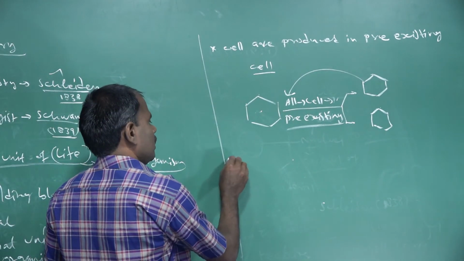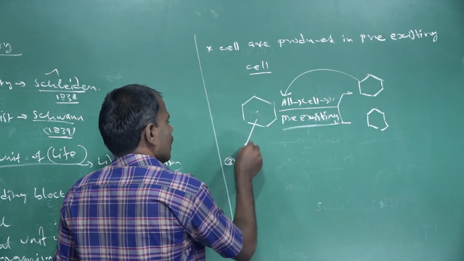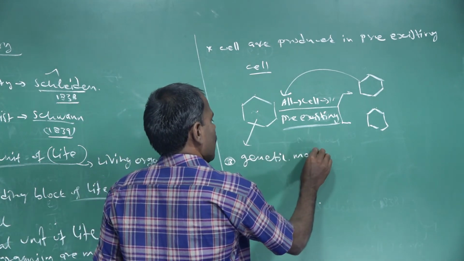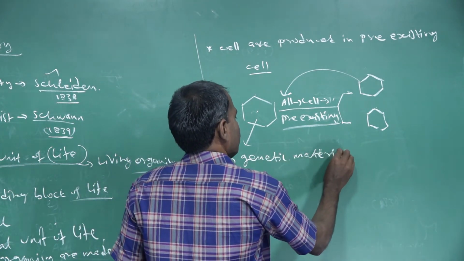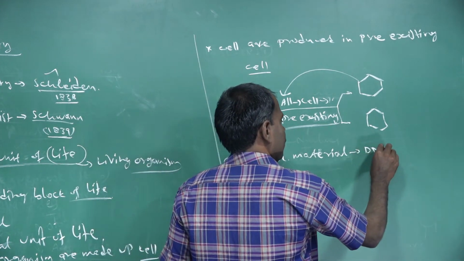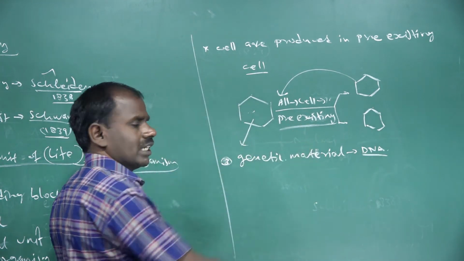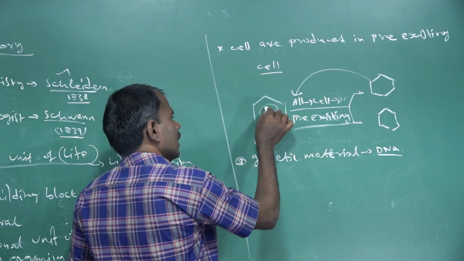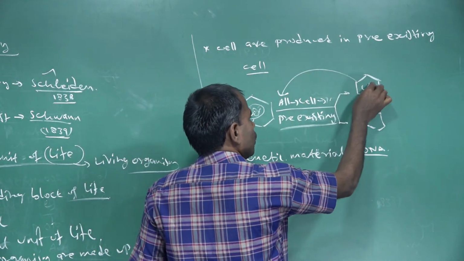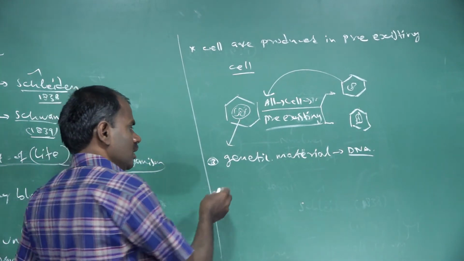The third point: the cell contains genetic material, such as DNA. So DNA is transferred from the parents to the next generation. This genetic material is transferred from parent cells to daughter cells, through the nucleus.